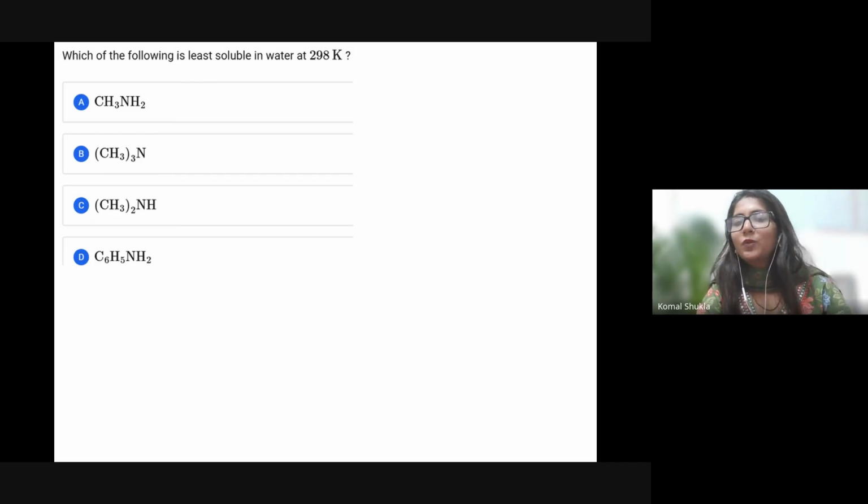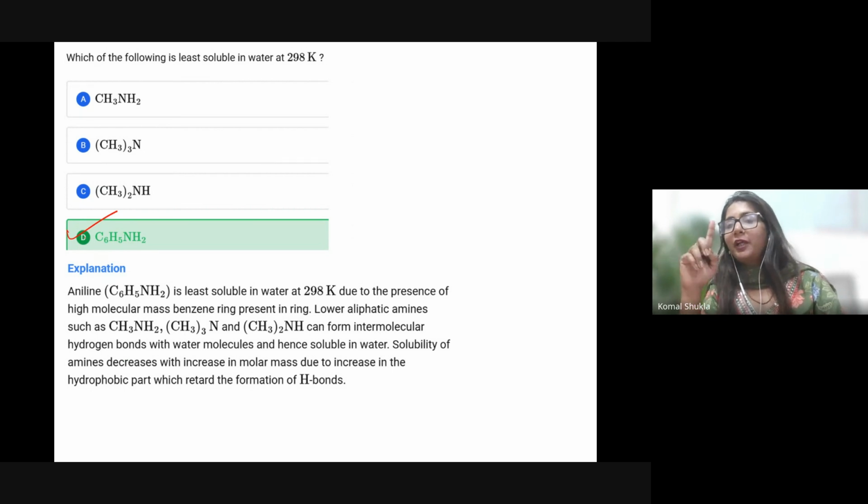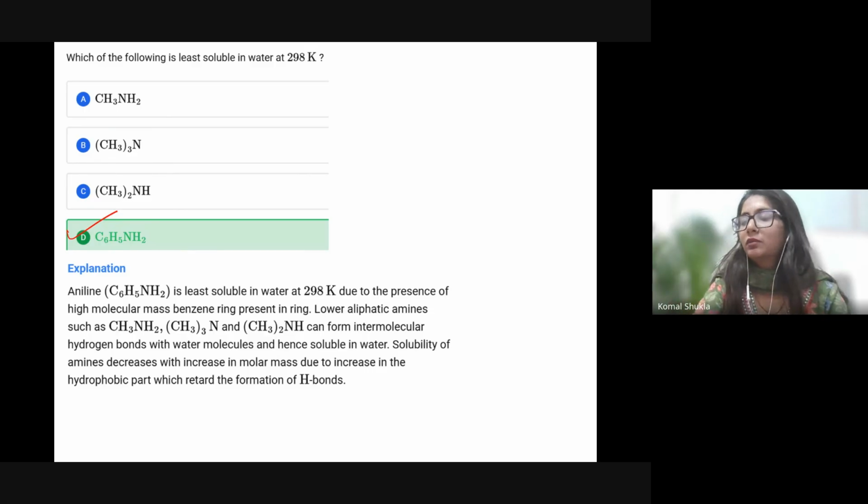Okay. So now, which of the following is least soluble in water at 298 Kelvin? Again, this is very easy. Who is not going to form the hydrogen bond will be least soluble. So the answer is aryl amine. Why? Because aliphatic amine is more soluble than aryl amine. So this is a clear indication.